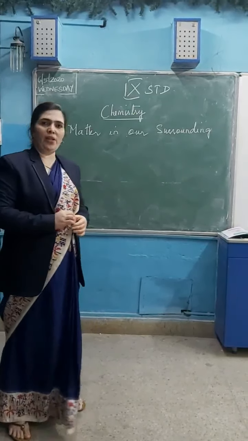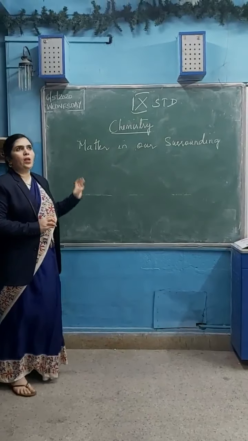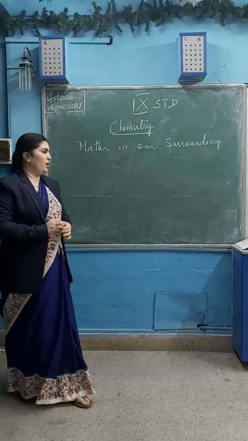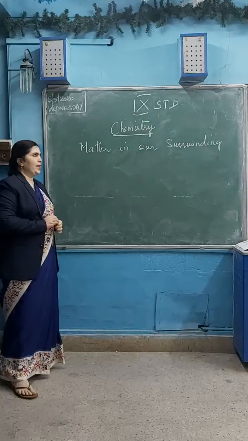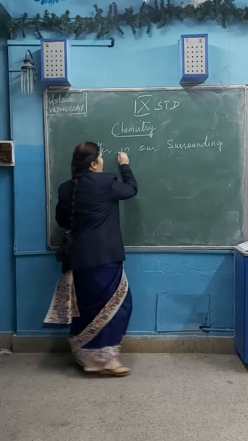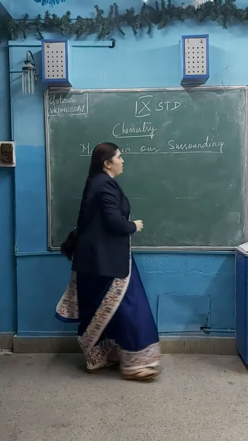This is for the 9th standard science class. Be very much attentive in my explanation and try to note down all the important points, because you are not having your textbooks. The first thing in your science is matter in our surroundings.